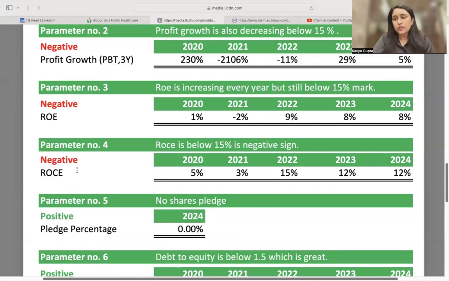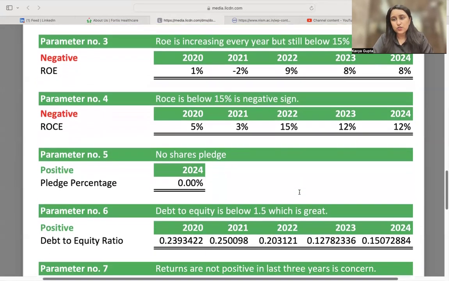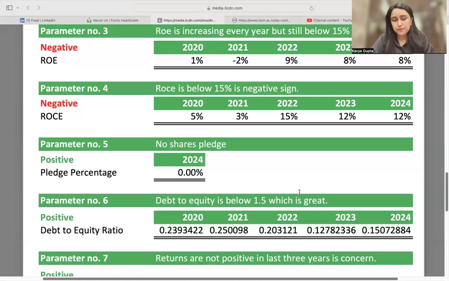Then we also look at the shareholding pattern. We look at how much the company's owners have in the business. How many shares are they themselves holding? The higher the shareholding, the better it is, and there should be no pledging of shares. So when we see in 2024, the pledged percentage of the shares is 0. When pledging happens, it is generally considered negative, and it shows the weakening confidence of the investors or the owners of the business. So if owners themselves are not confident and are pledging their shares to buy other asset classes, then certainly it gives us an impression that they are not confident about the working of the business.